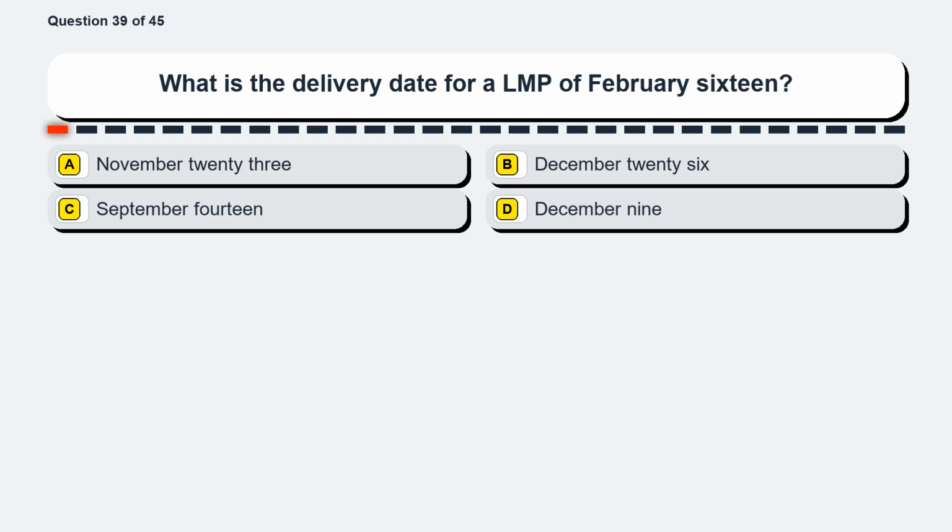Question 39. What is the delivery date for an LMP of February 16? Option A, November 23. Option B, December 26. Option C, September 14. Option D, December 9.